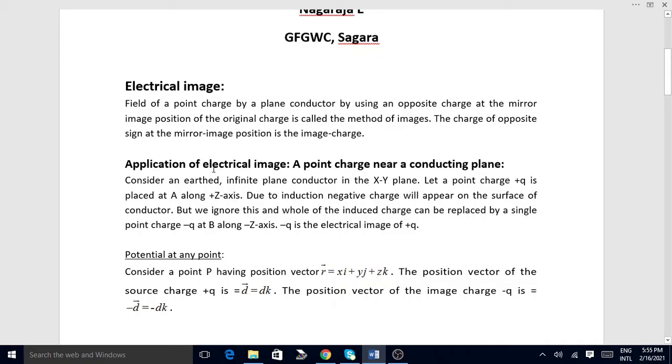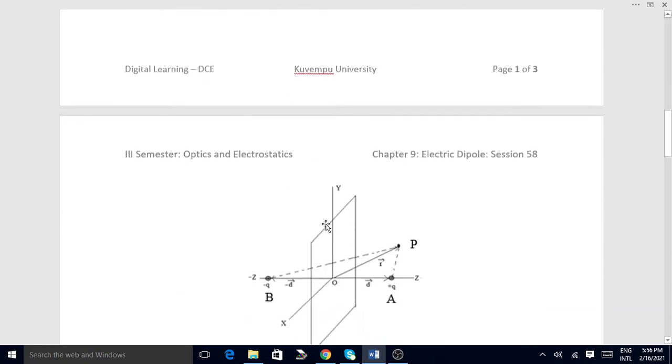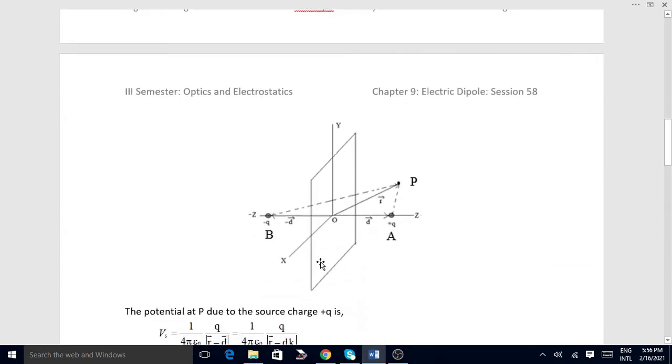We are now, in this case, calculating field and potential at a point near a conducting plane. This conducting plane is a thin metallic conductor, placed in the vertical direction, in the xy plane, and this conductor is earthed, connected to ground.